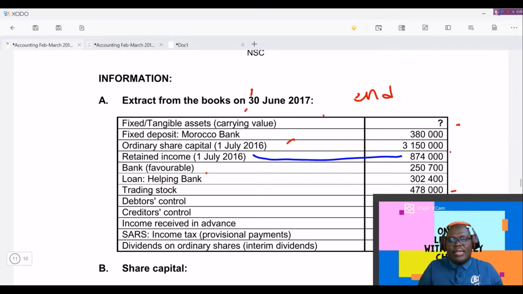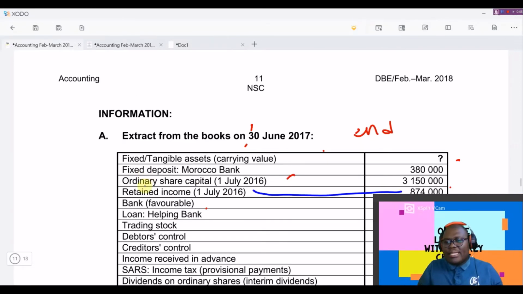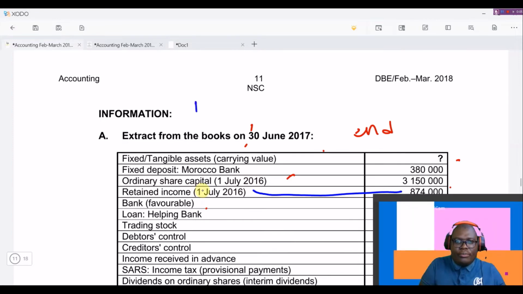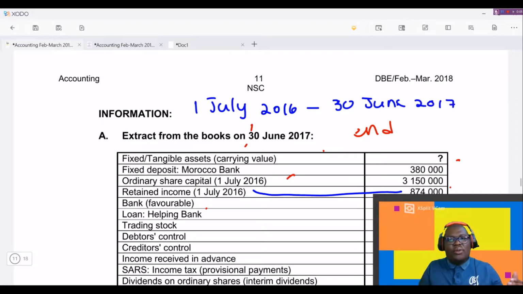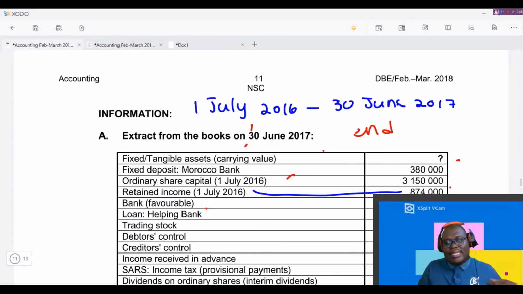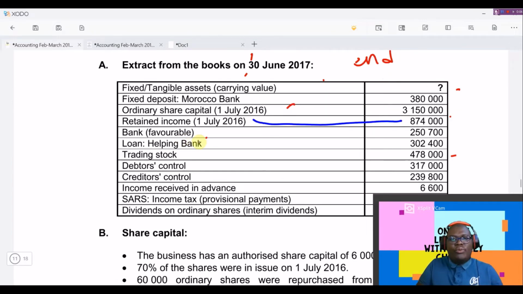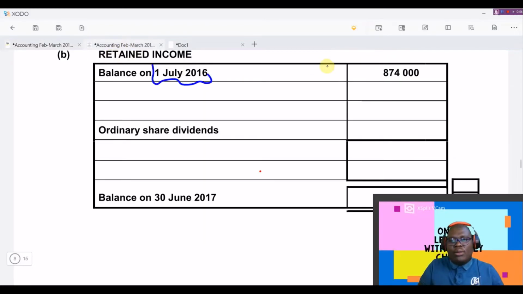2016. Another very important thing is for you to be able to establish the beginning of your financial year. From this information, we can already see that our opening balance is on 1 July 2016 to 30 June 2017. So in accounting, the financial period is very important. You must always make sure that you know when the year starts and when the year ends. So we've already been given the balance, and they entered it on our behalf. This means that we don't have to do anything about it because it's already there for us.